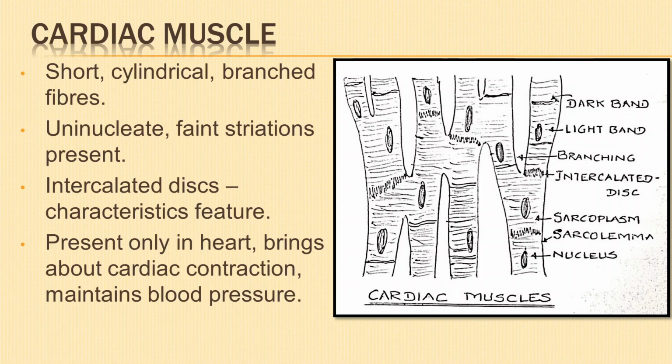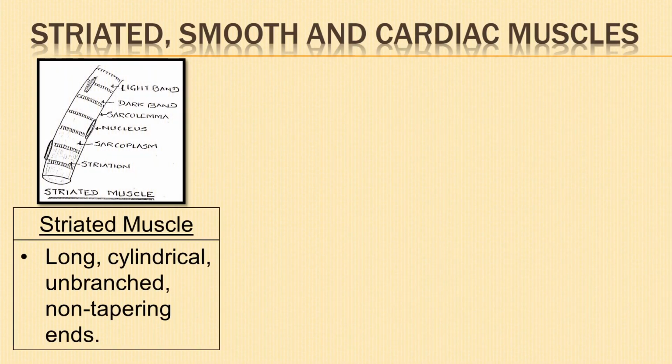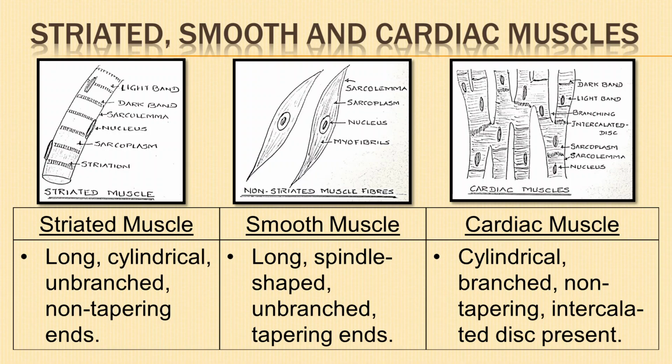Having learnt the characteristic features of skeletal muscle, smooth muscle, and cardiac muscle, let us find out the differences between them. Cells of striated muscles are long, cylindrical, unbranched, with non-tapering ends. Cells of smooth muscles are long, spindle-shaped, unbranched, with tapering ends. Cells of cardiac muscles are cylindrical, branched, non-tapering, with intercalated disc.